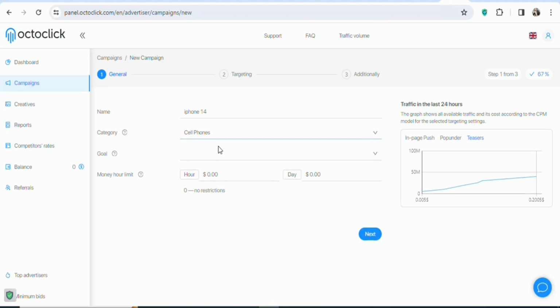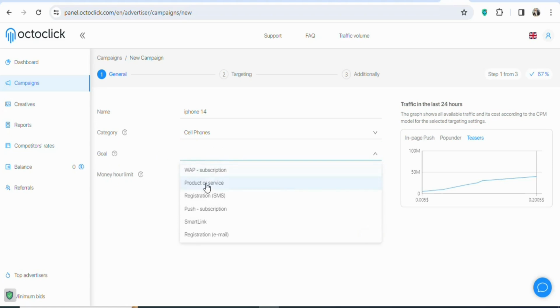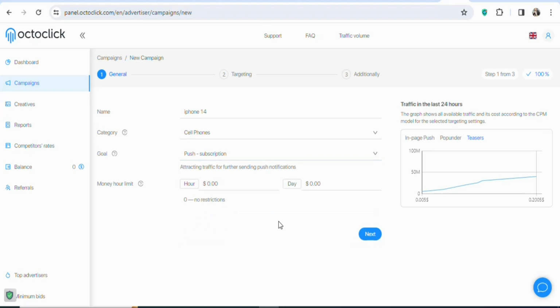Once you enter that, the next step is that you are going to select your goal. So click on it. Once you click on it, what do you want your potential visitors to do? You can see a whole lot of different things. They have products and services, registration, push subscription, a whole lot of different things. In this case, we are going to select push subscription. So click on it. Once you click on it, you can see money per hour. You can limit the amount of money that you spend per hour. You can also limit the amount of money that you spend per day. In this case, I'm not going to limit anything, so just leave it and click on next.